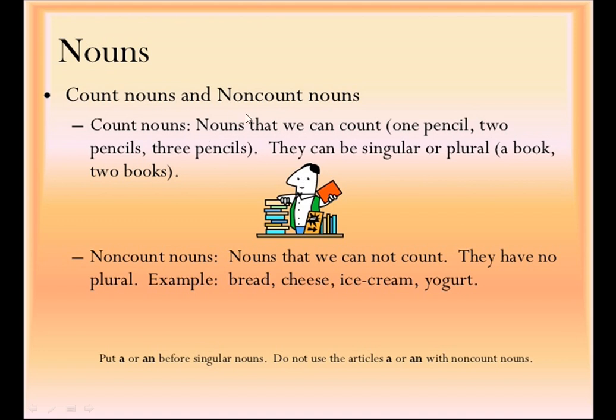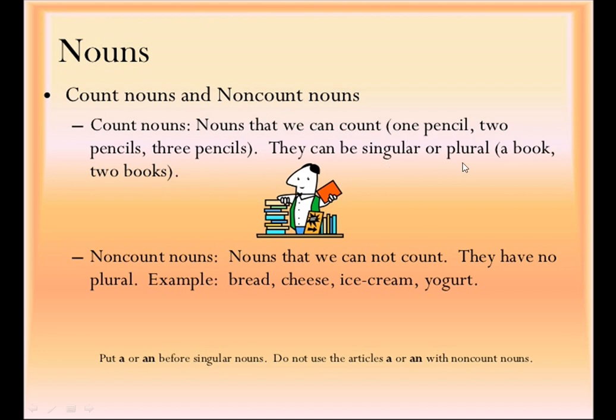Then we have countable and uncountable nouns, or you can say count nouns and non-count nouns. Count nouns or countable nouns are nouns that we can count. 1 pencil, 2 pencils, 3 pencils.